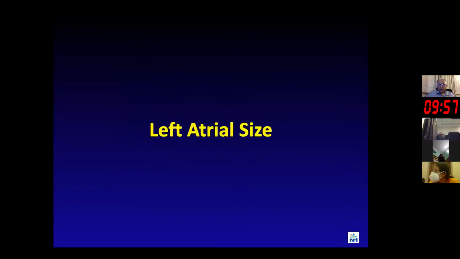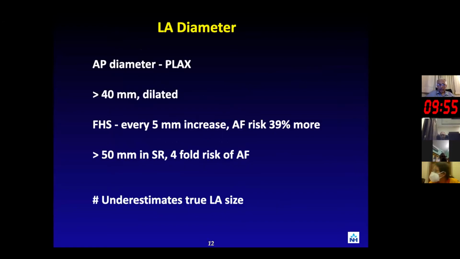Now, looking at one of the first parameters, the basic parameter is to look at left atrial size. So the aim is to look at the AP diameter, in the parasternal long axis. Anything more than 40 millimeters, as we all know, is dilated. The Framingham Heart Study showed that every 5 millimeter increase raises the risk of atrial fibrillation by almost 30%. And any left atrial dilatation of more than 50 millimeters in those who are having sinus rhythm puts them at fourfold risk of AF.